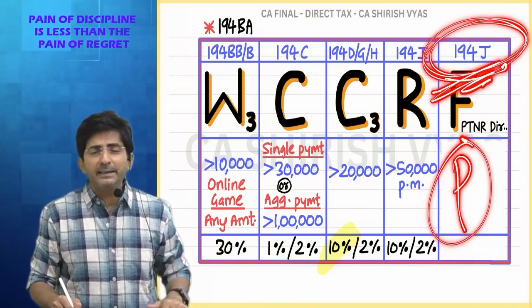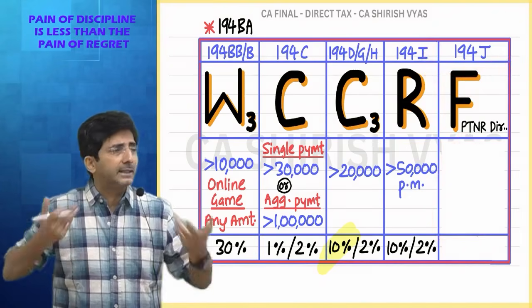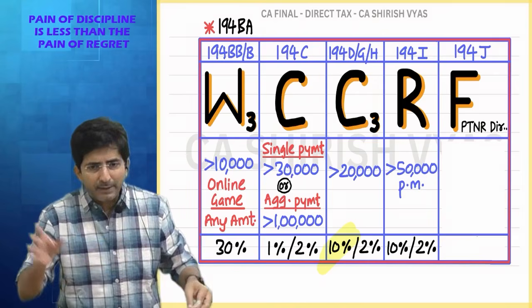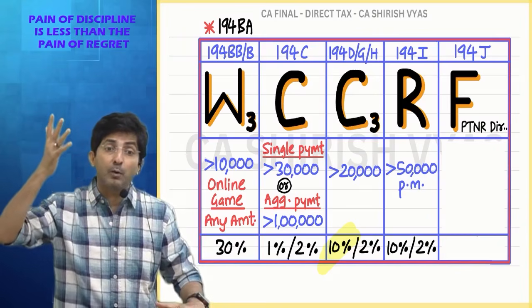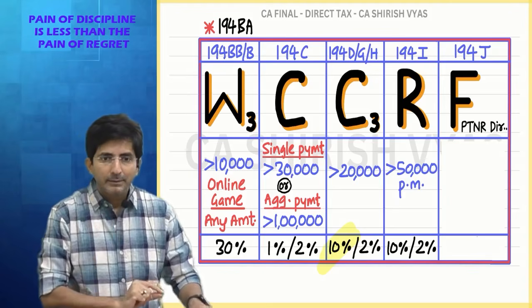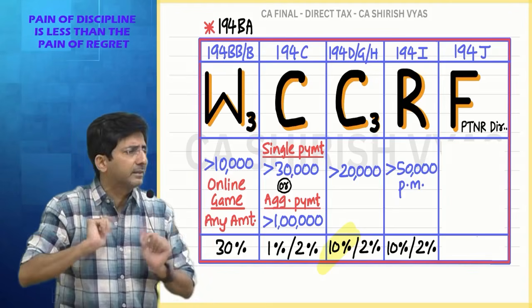But then one day they realized, no, this way we are planning to bring so many TDSs. Putting everything in J is not fair. Then they expanded the numbers also. After J, K, L, M, N, O, P, Q, R, S, T, till T it has gone. This is the real reason. See, this I am able to say because I am seeing all this since so many 27, 28 years.